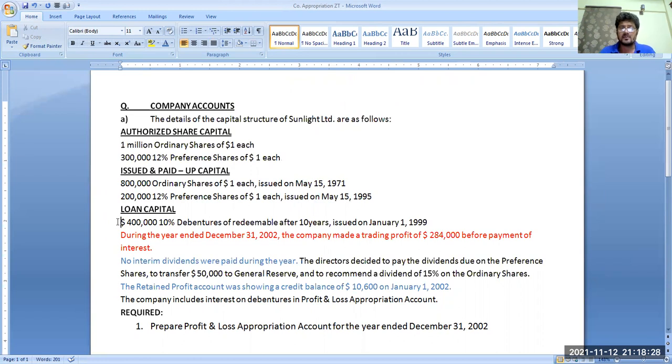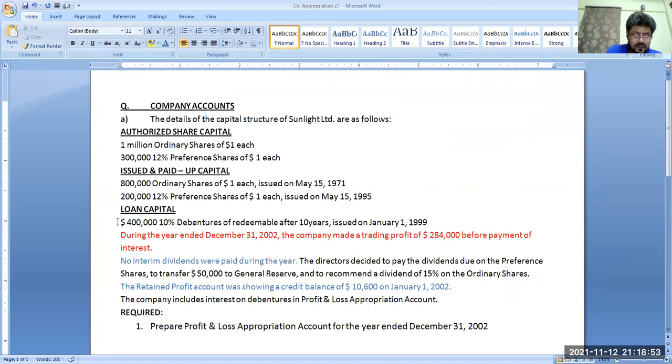My date of debenture is very important because if the debentures were issued this year, then we have to calculate the interest according to the number of months these debentures were issued in this year. That's why the date is very important. But it was issued in 1999, so nothing to worry about.